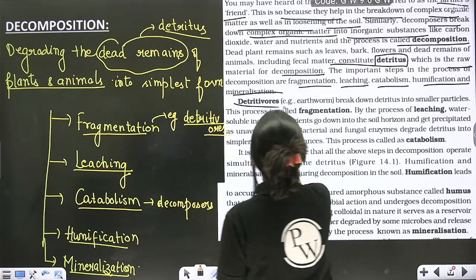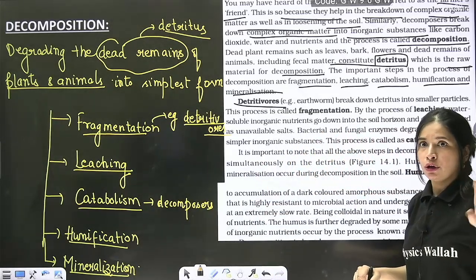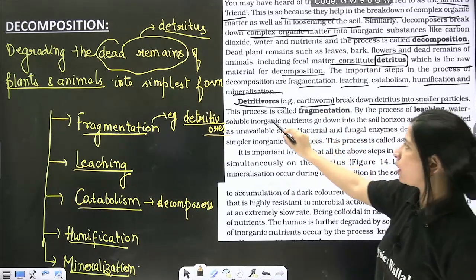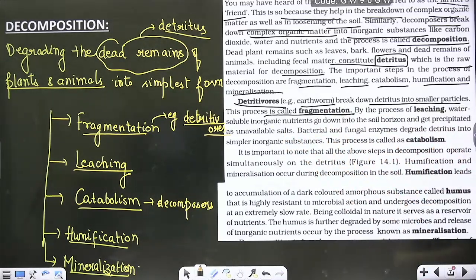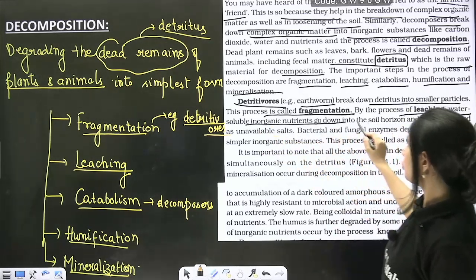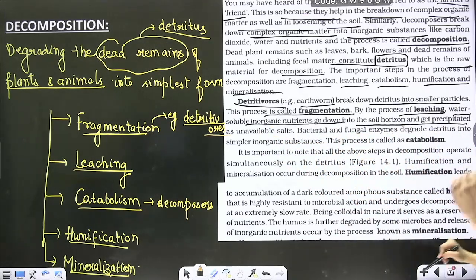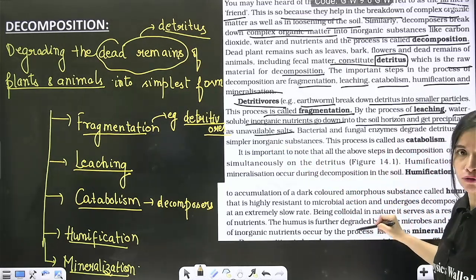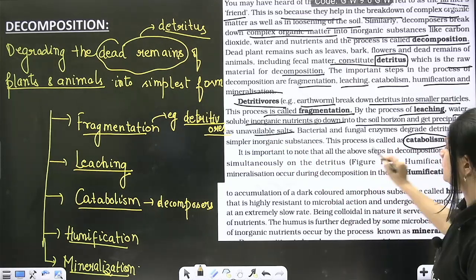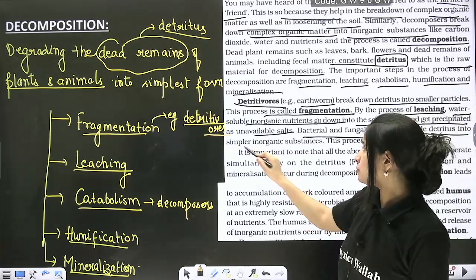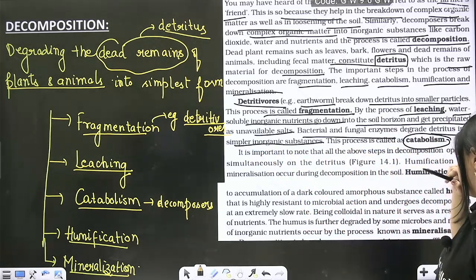It is divided into 5 steps, I told you: fragmentation, leaching, catabolism, humification, and mineralization. Starting with first step. So detritivores like earthworms, they break the detritus into smaller particles. So this is known as fragmentation. Then leaching occurs, where soluble inorganic nutrients go down into the soil and they become unavailable. Some which are left undergo further degradation, which is catabolism, with the help of bacteria and fungi, releasing the digestive enzymes to produce simpler inorganic substance, correct?